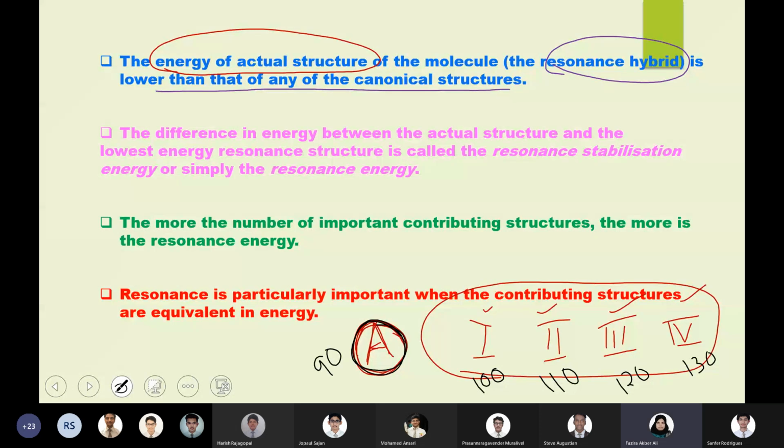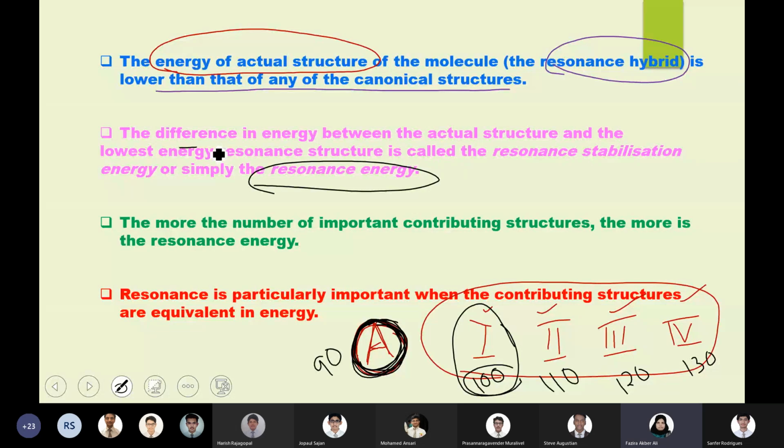And the difference between the actual energy of the molecule and the lowest energy of the structures. Say you have 4 different contributing or resonating structures. Among them, this has the lowest energy, right? So the difference between the actual energy of the molecule and the lowest energy contributing structure is called the resonance energy.